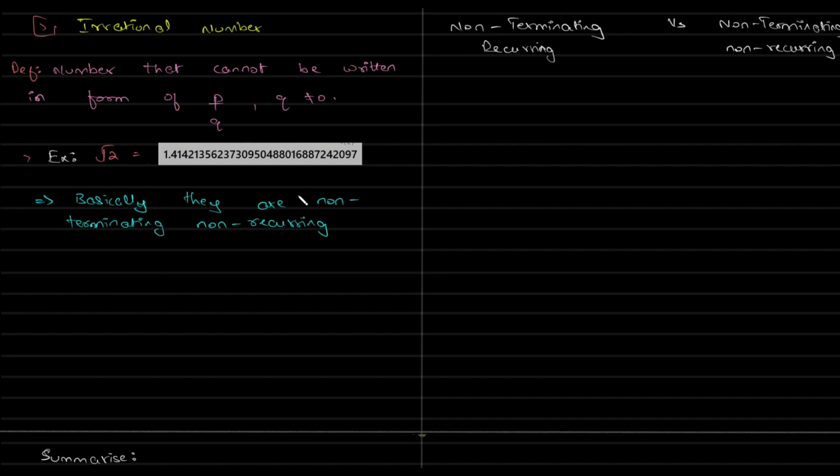So basically any number that is non-terminating, that is never ending, and non-recurring. There's no pattern that is recurring. When we say recurring, it's not about a digit like 3 occurring in many places, or 8 occurring a lot of times. It's about not repeating.